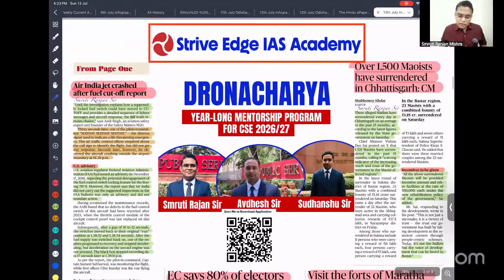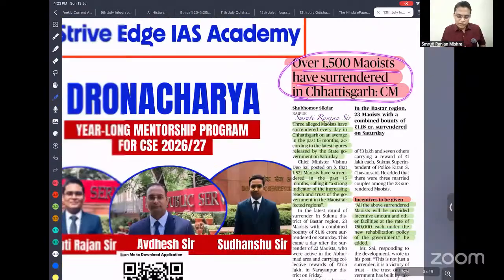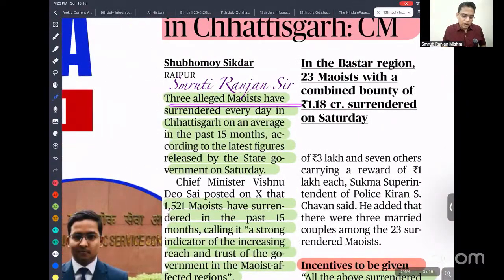So next, 1,500 Maoists have surrendered in Chhattisgarh. This is what was said by the Chhattisgarh CM. Three alleged Maoists have surrendered every day in Chhattisgarh on average in the past 15 months. This is a very good development. Our Home Ministry set a target of eliminating Naxalism by 31st March 2026. So we have to eliminate it.